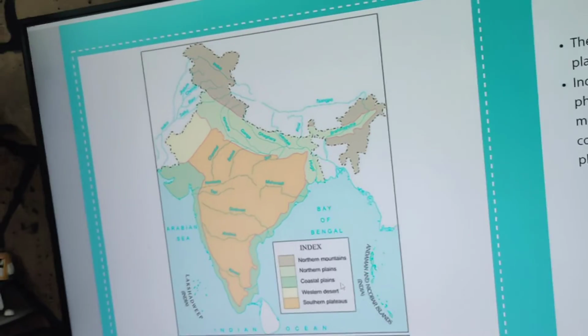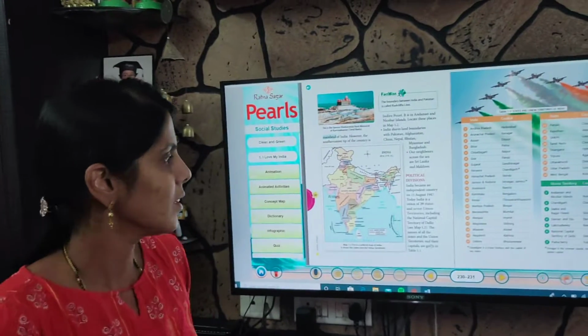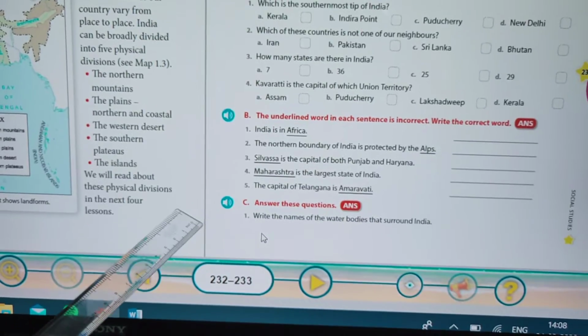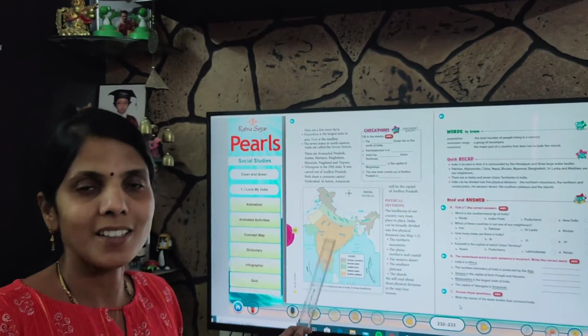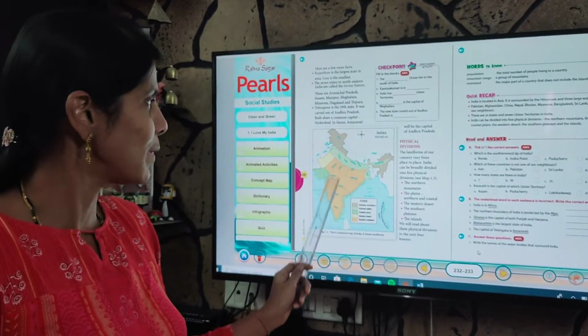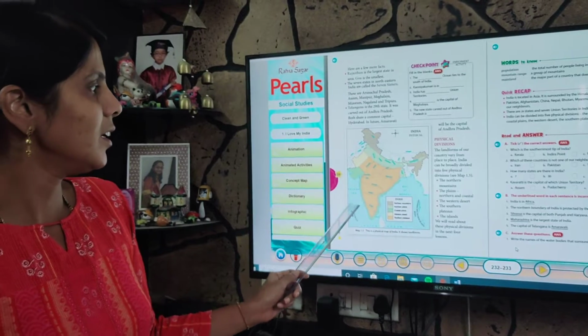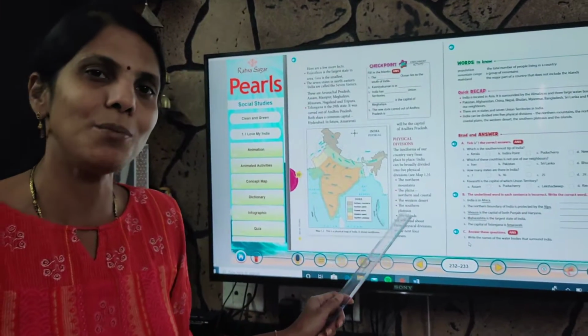Okay, children? Now I'm going to tell you about our question answers and the worksheets. Shortly, I'm going to send you the worksheet where you will color the physical map according to the given colors. Mountains with brown, yellow with desert area. We will give you the legend completely. Please start coloring the worksheet.